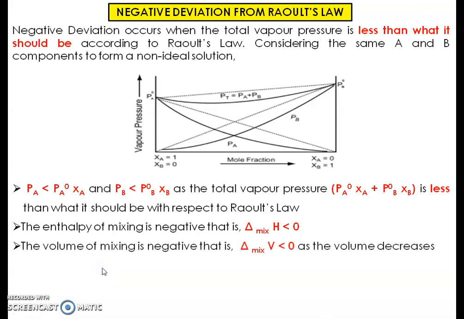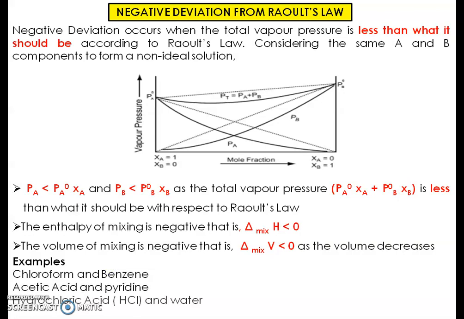And lastly, the volume of mixing is negative, that is delta mix V is less than 0, meaning the resultant volume of the solution will be less than what was expected. The examples of negative deviation from Raoult's law are chloroform and benzene, acetic acid and pyridine, and hydrochloric acid and water. When we mix these kinds of solvents and form a solution, the resultant solution will show negative deviation from Raoult's law.